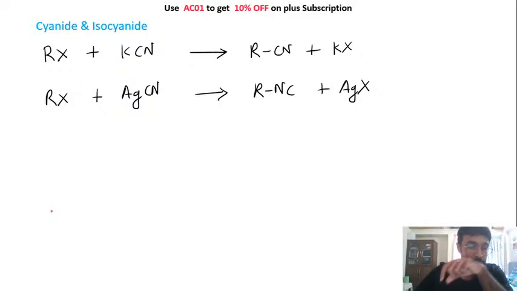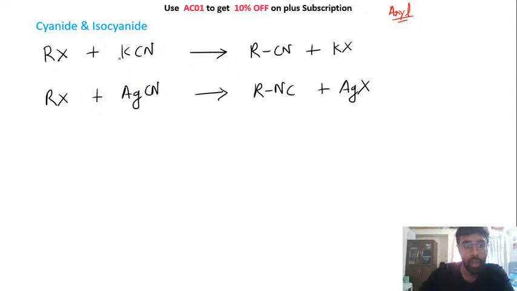Now the thing is, since we are seeing the different reactions of alkyl halide, this will be the last reaction of our today's session. After that we'll talk about your aryl halide. In tomorrow's session we'll finish this chapter of alkyl halide. We'll see the bonds, we will see a few more reactions, okay? One of the reactions is your Hunsdiecker reaction, okay? And we will see a few more reactions of your SNAr and all of that, and we'll be solving a bunch of questions too. So right now let's focus here. Let's talk about the reactions of cyanide and isocyanide with your alkyl halide.